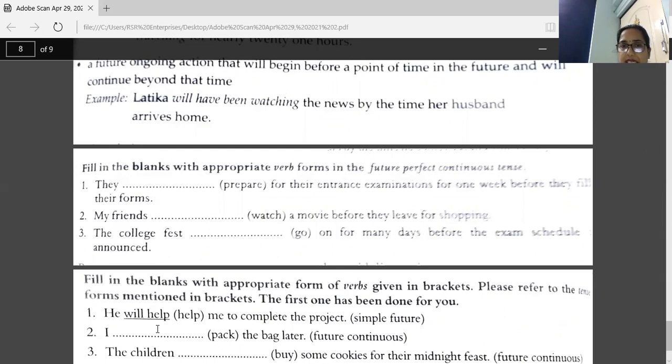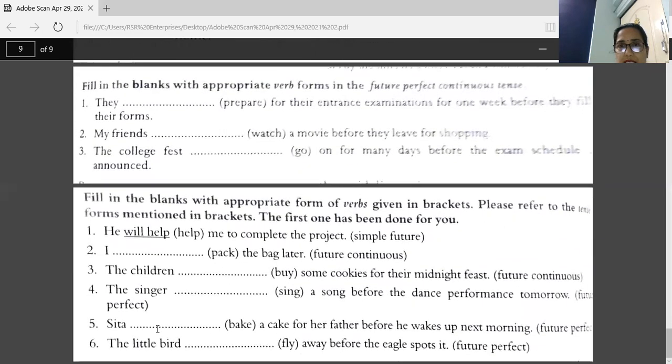The college fest dash, what is go on for many days before the exam schedule announced. Your answer is the college fest will have been going on for many days before the exam schedule announced. So that was the exercise related to future perfect continuous.